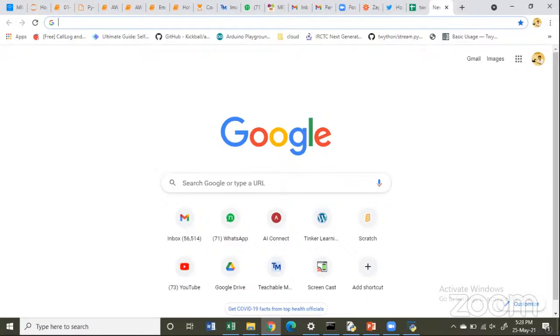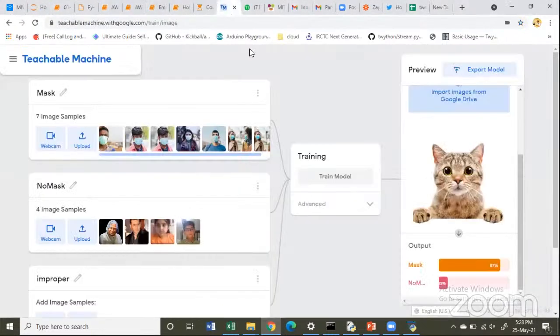How to open Teachable Machine? Okay, you want this, Vigisha, how to open Teachable Machine? I haven't taken this. You just need to open this website, teachablemachine.withgoogle.com.